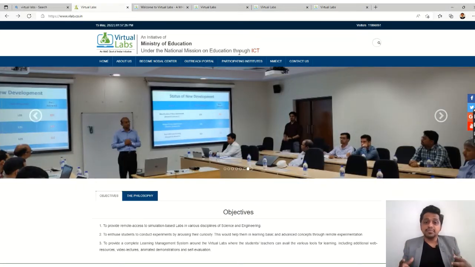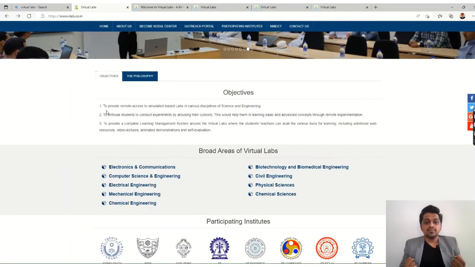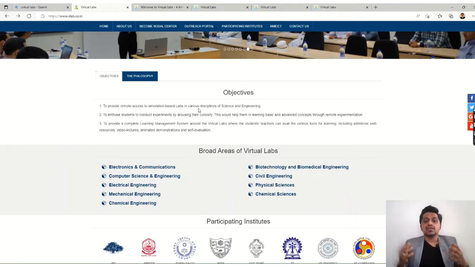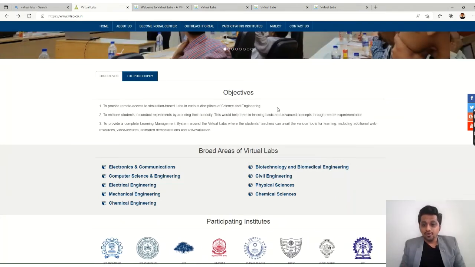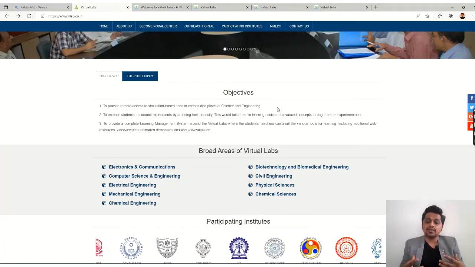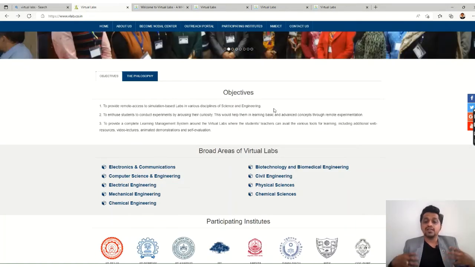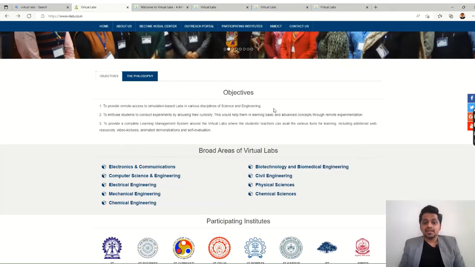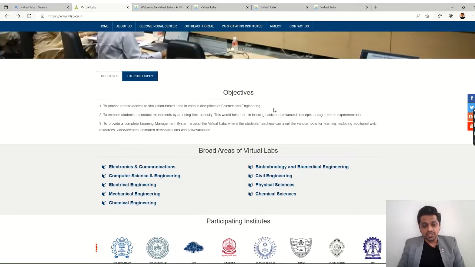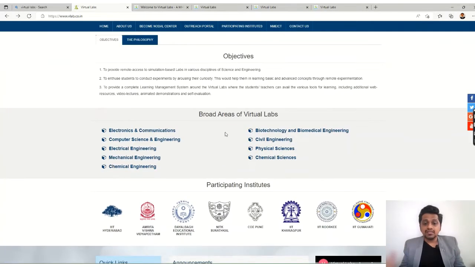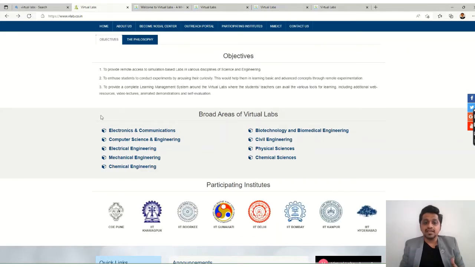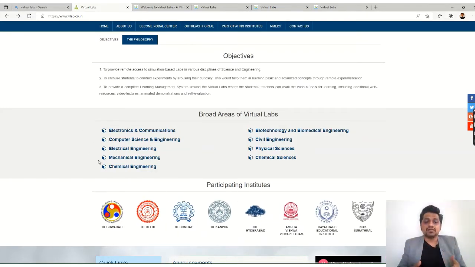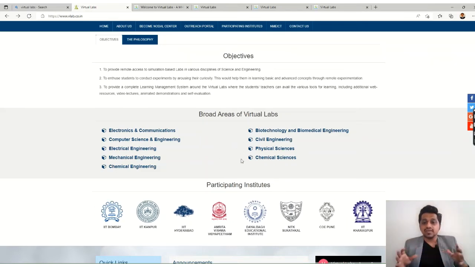So this is a great mission, and we can see the main objective is to provide remote access to simulation based labs in various disciplines of science and engineering, so that you can learn by sitting in your homes, right? You don't have to go to some place, and you don't require any physical instruments. And if you look at the participating institutes, these are all IITs and NITs. They have got all the areas, starting from electronics, mechanical, electrical, biotechnology, civil, physics, chemicals.